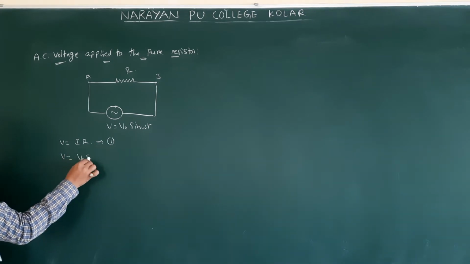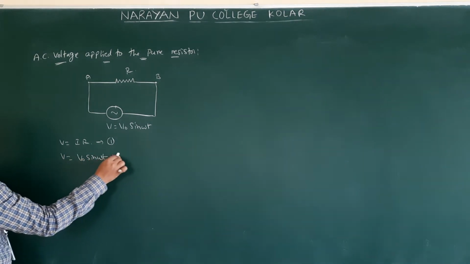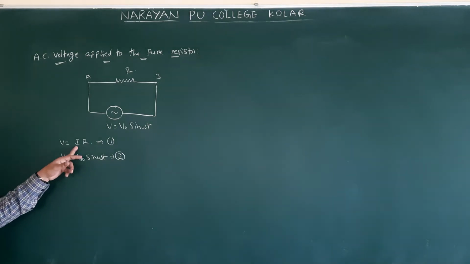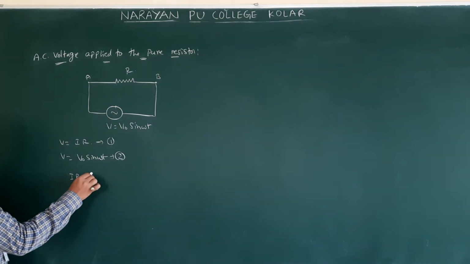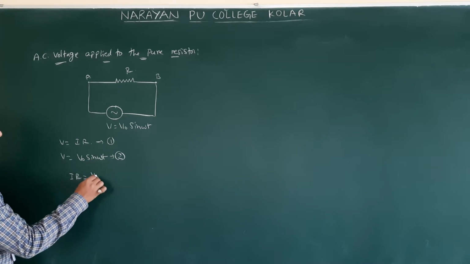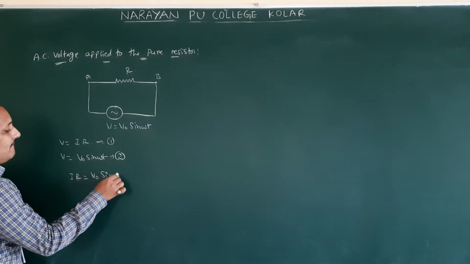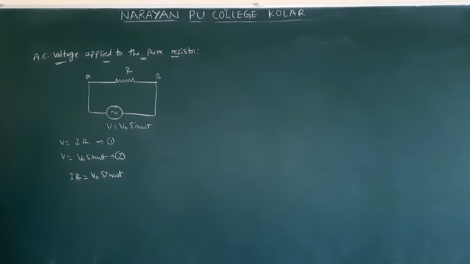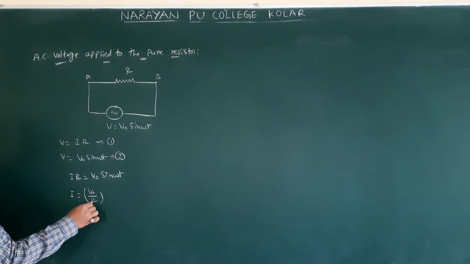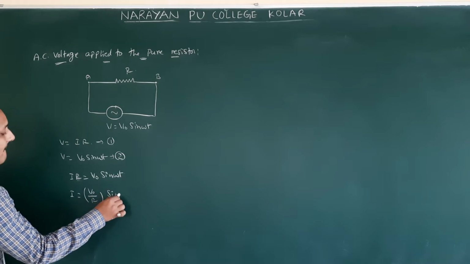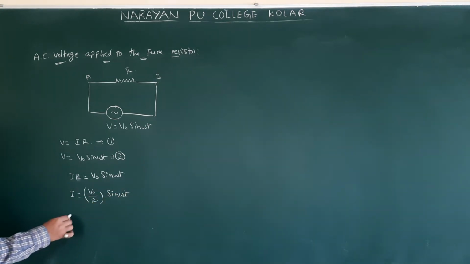How much voltage do we apply? V is equal to V naught sin omega t. If you equate both, IR is equal to V naught sin omega t. Then I is equal to V naught by R sin omega t.